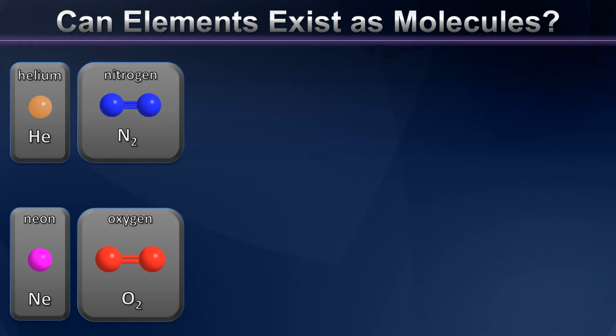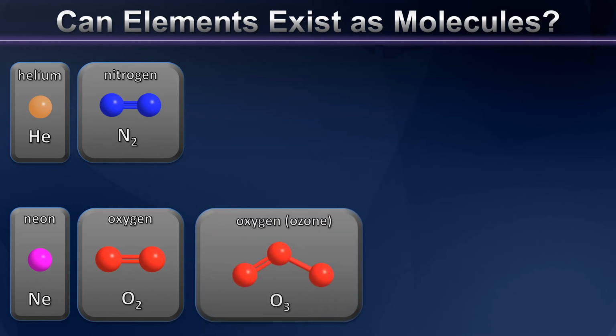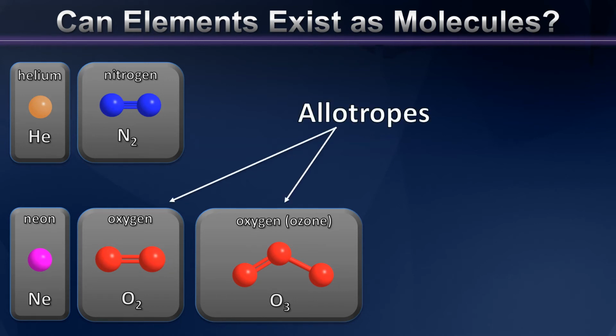These subscripts are so important because it's possible for elements to form molecules with differing numbers of atoms in them. Let's look at oxygen again, but now let's look at a different version of oxygen, one called ozone, in which there are 3 oxygen atoms per molecule. When we have a situation like this, where an element can make molecules of varying sizes with varying numbers of atoms, we call these two different forms of the element allotropes. The word allotrope comes from Greek terms meaning other form.